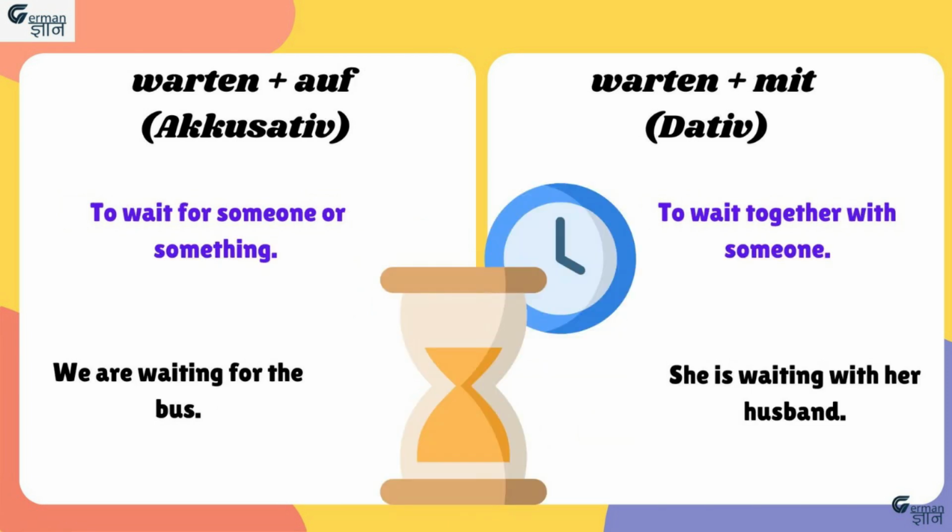Next verb is warten. Warten auf means to wait for someone or something. Object will be accusative case. Example is wir warten auf den Bus means we are waiting for the bus. Now next case is we are using the verb warten with the preposition mit. In this case the object will be dative, and warten mit means to wait together with someone. For example, sie wartet mit ihrem Mann means she is waiting with her husband.